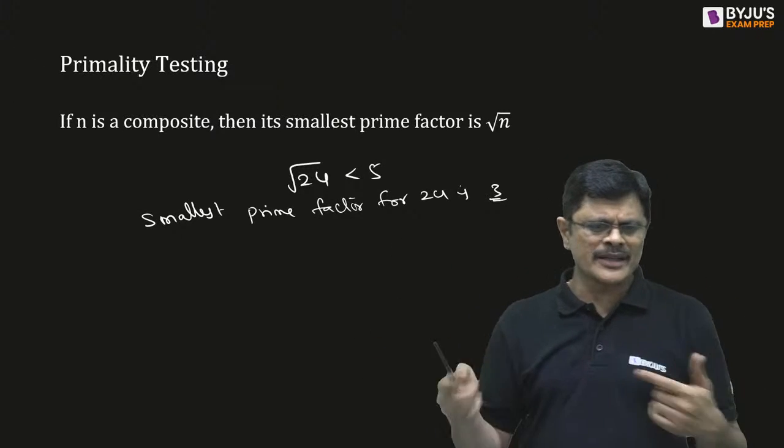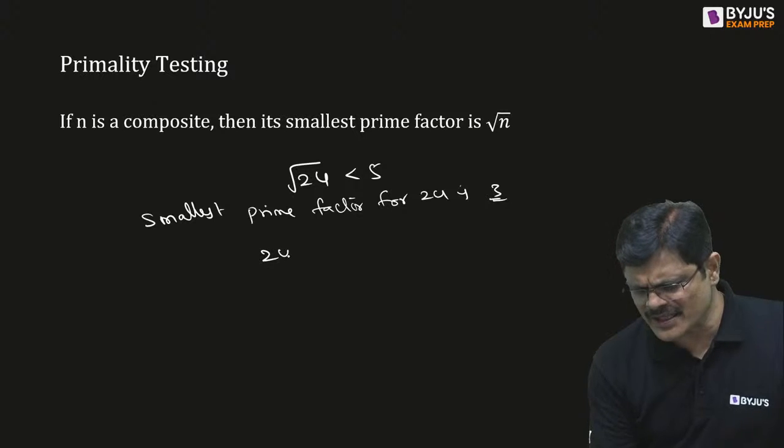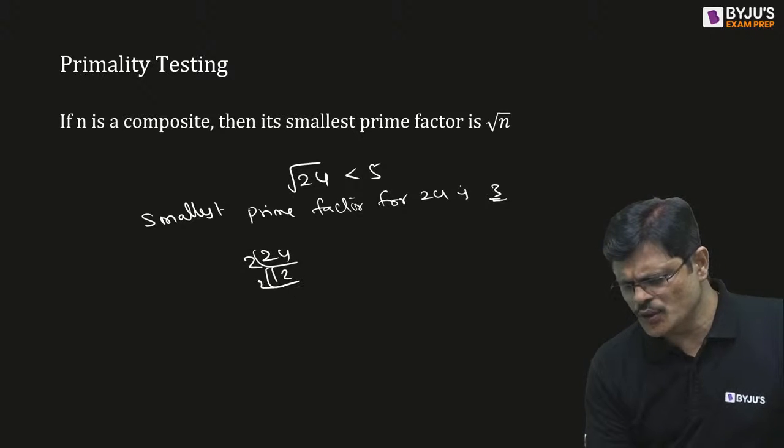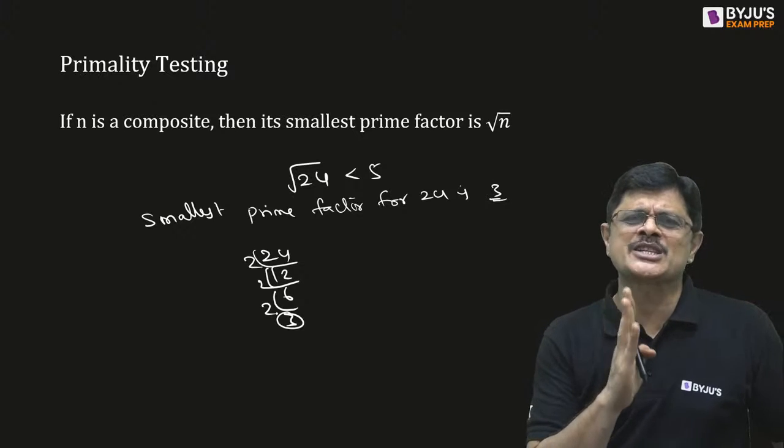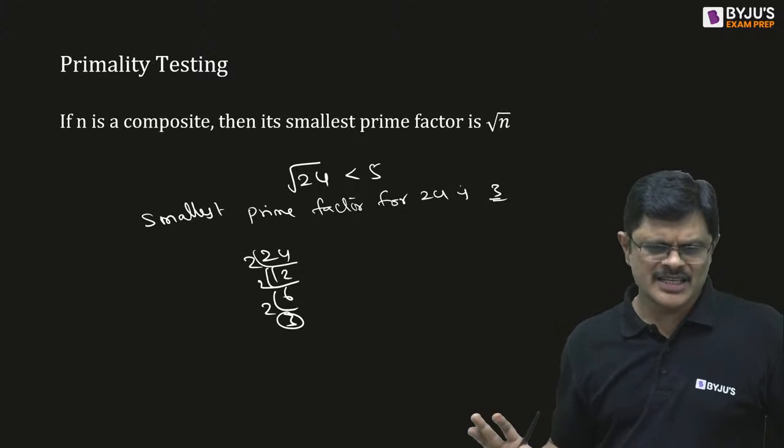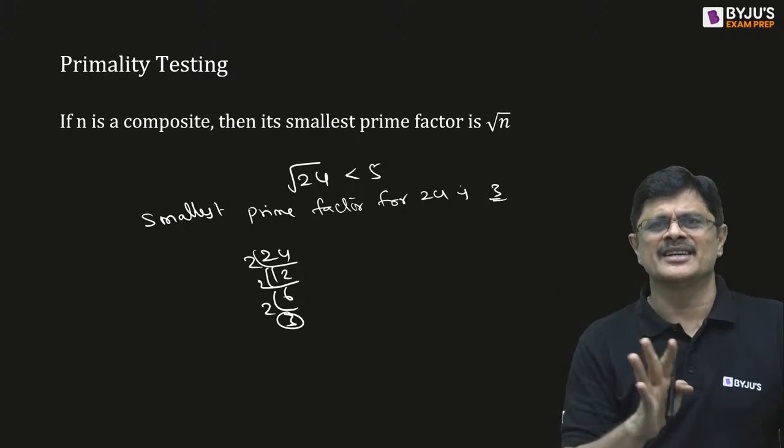You can do that: 2 12s, 2 6s, 2 3s. See, the maximum smallest prime factor it can have is 3.